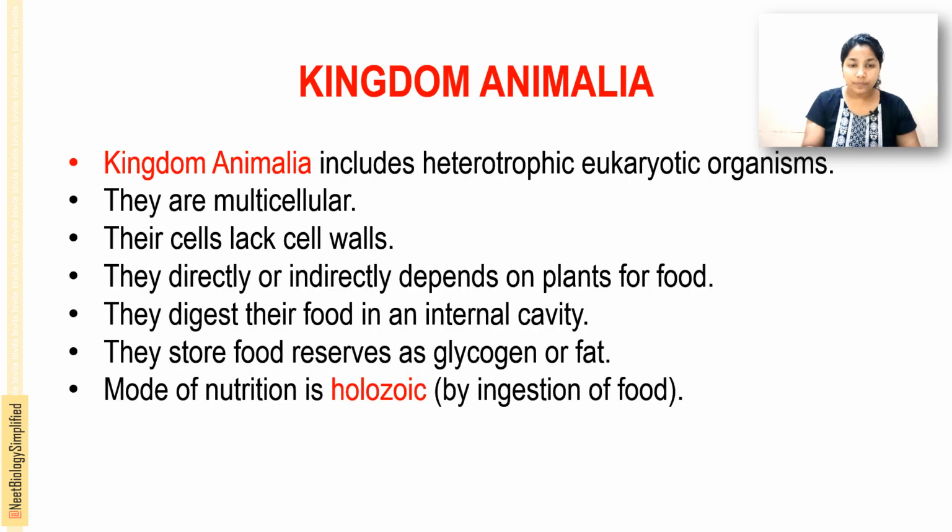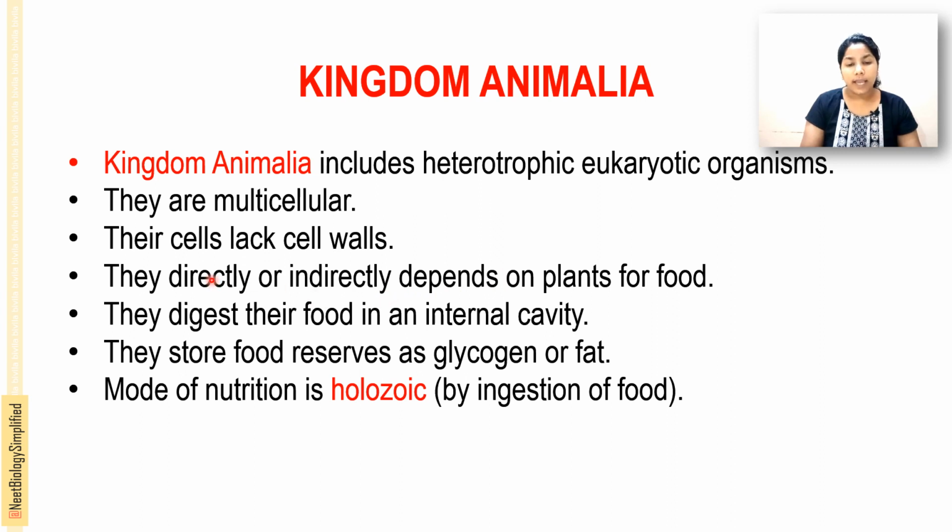Next is the kingdom Animalia. Here also you can see heterotrophic, eukaryotic, multicellular organisms, and they lack cell walls. In plants the cell wall contains cellulose and there are chloroplasts, but here the cells lack cell walls, and they directly or indirectly depend on plants for food.